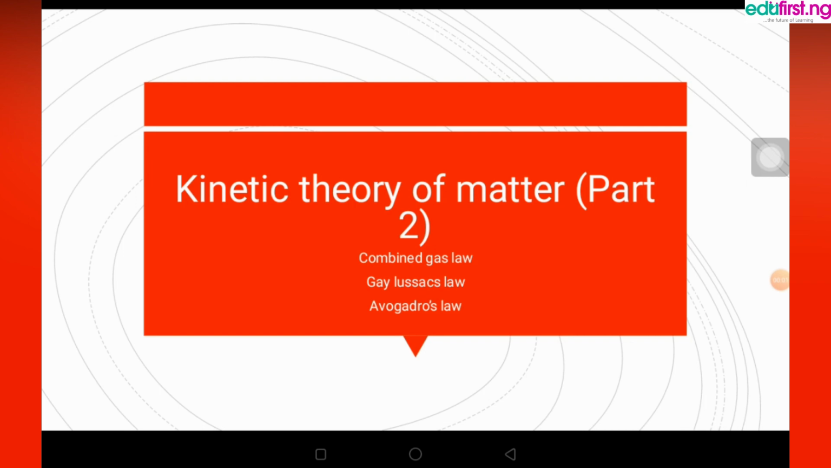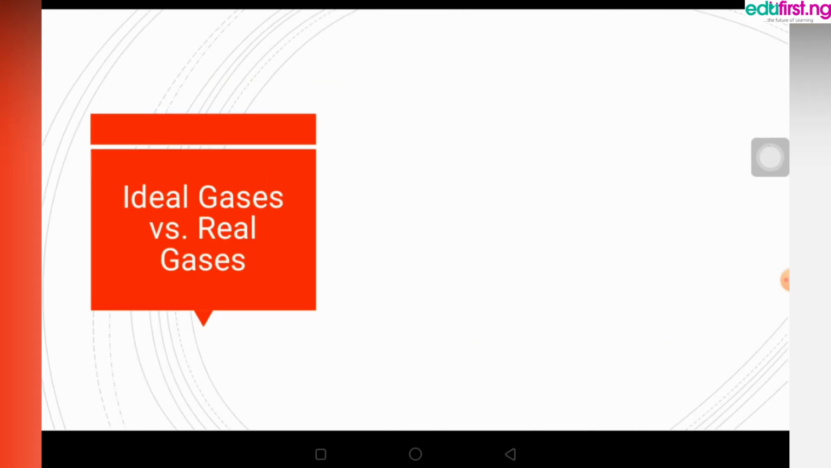Good day everyone, welcome to today's chemistry class, a continuation of the kinetic theory of matter. Today we'll be looking at the combined gas law, Gay-Lussac's law, and Avogadro's law. Don't forget, in the last class we talked about Boyle's law, Charles' law, and the kinetic theory of gases. Now let's see what ideal gases and real gases mean.